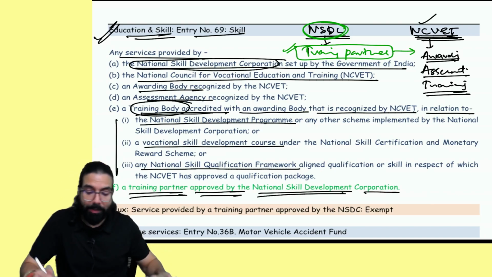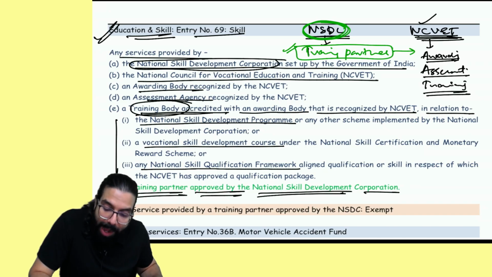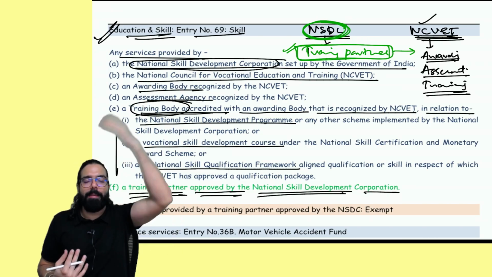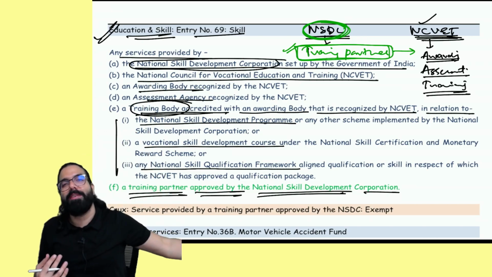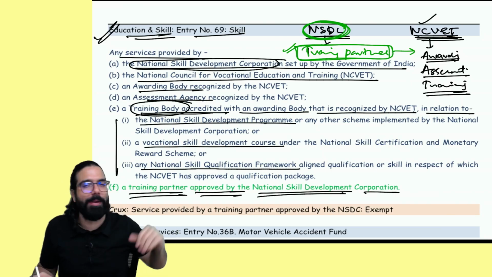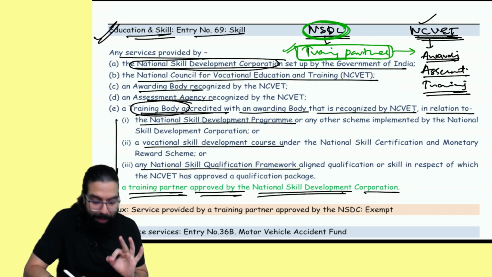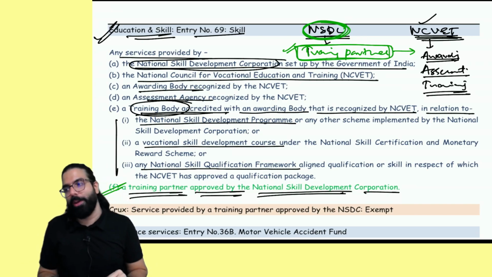The only point over here is if NSDC appoints me as a training partner, my services also will be exempted. So for example, NSDC appointed me as a training partner who will give GST related skill programs to people. For my training, whatever amount I am charging, GST will be exempted. This is the new point added over here.